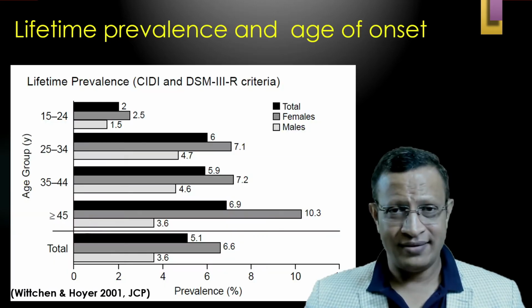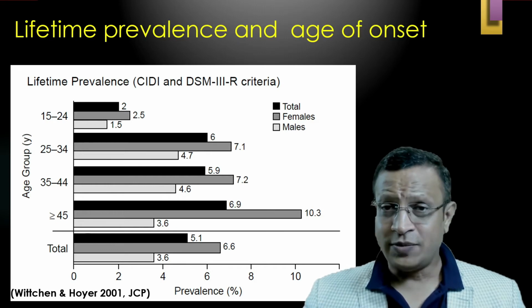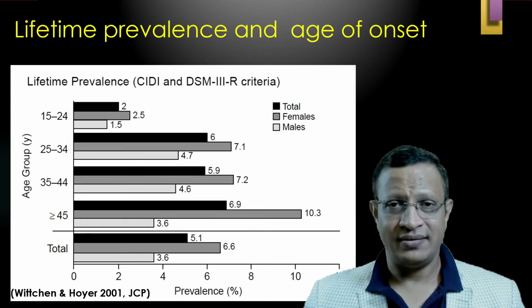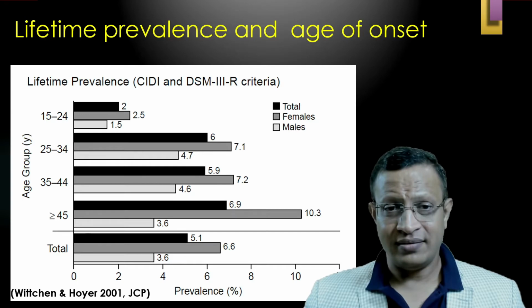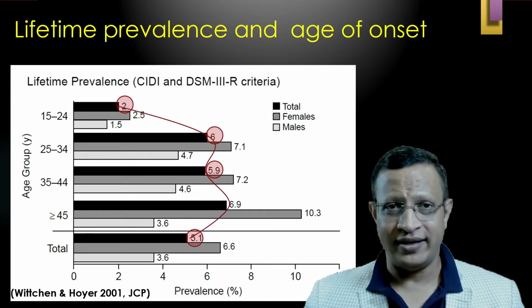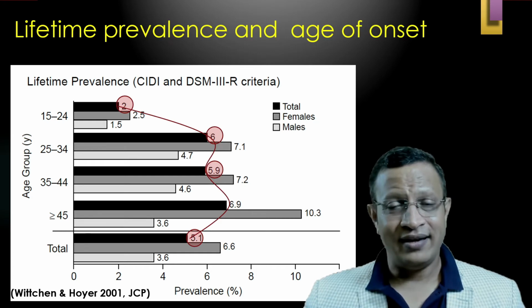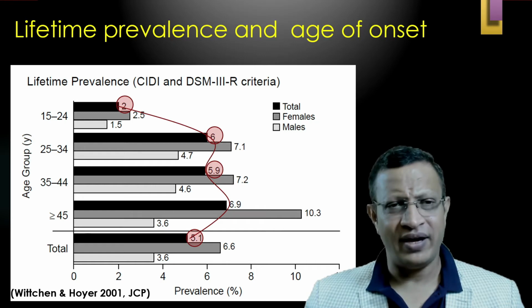Not only that, as I mentioned earlier, as per the diagnostic criteria, the prevalence also varies. At the same time, if you look at the prevalence by age group, at less than 24 years, the prevalence is very, very low. It is 1.5.